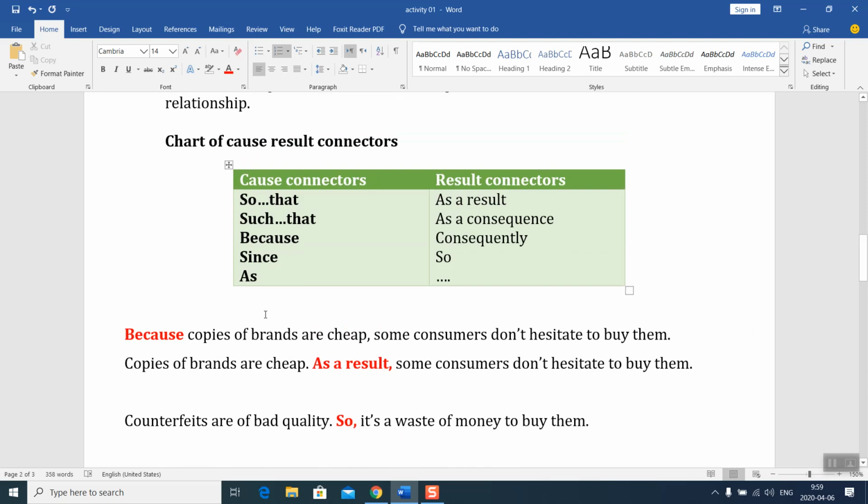The first one, option number one: we can replace so that or such that by using another cause connector here: because, since, as. So: Because copies of brands are cheap, some consumers don't hesitate to buy them. Or I can replace so that, such that with a result connector, and that's what I prefer. If you have a cause connector, replace it with the result connector. Copies of brands are cheap. As a result, some consumers don't hesitate to buy them.